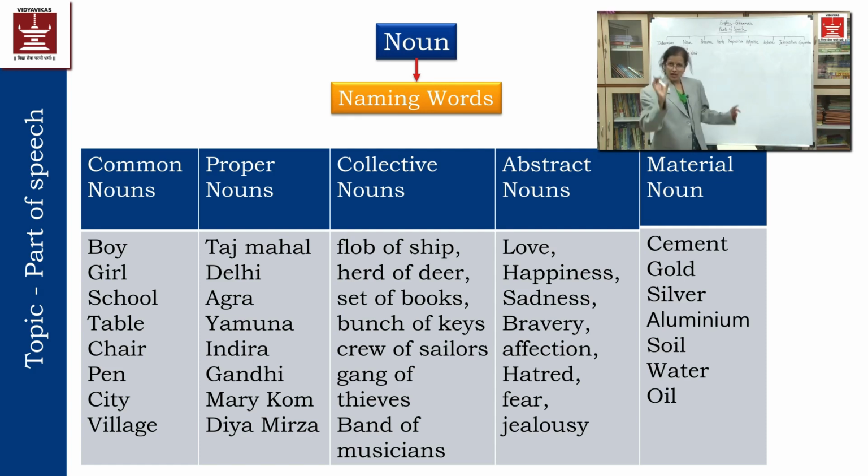So stool is the noun itself. Board is the noun itself. Bench is the noun itself. This is a room. That is called a noun. These are the naming words. They are specifying the things. So that will be called naming words. Now into this noun,